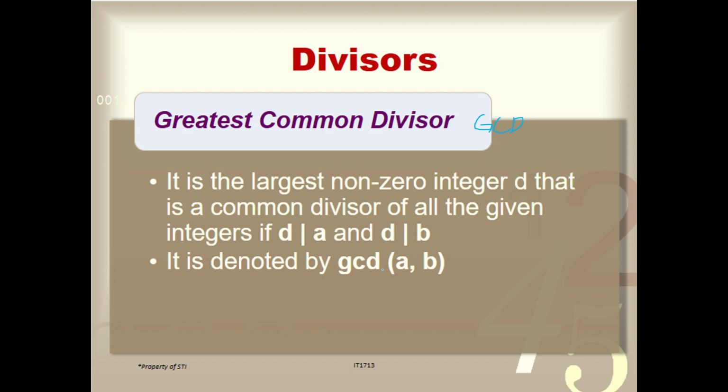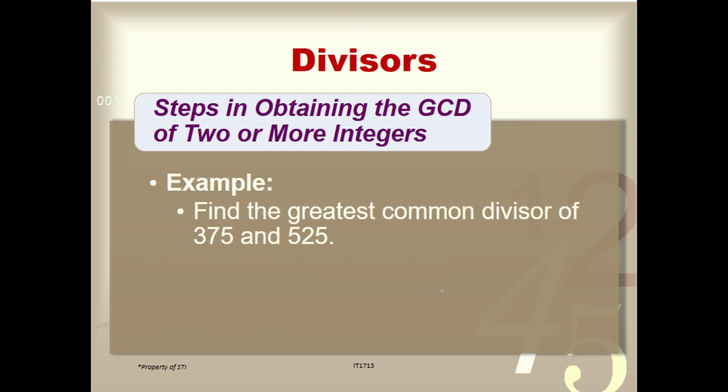So, ito siya, it is denoted by GCD(a, b). Two numbers ito siya, okay? Number a denotes the first number, and b naman is for the second number. So, here are the steps in obtaining the GCD of two or more integers. I believe meron na kayong idea nito, no? How to determine ano yung GCD ng ating numbers. So, let's try this one.